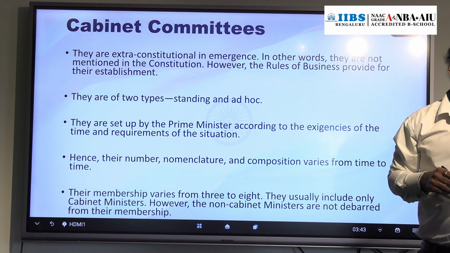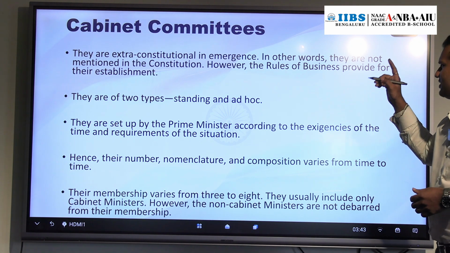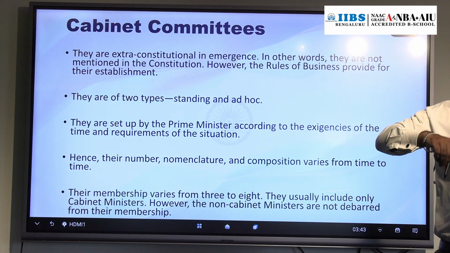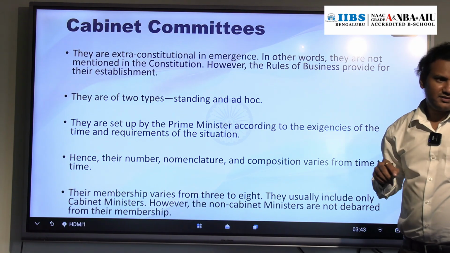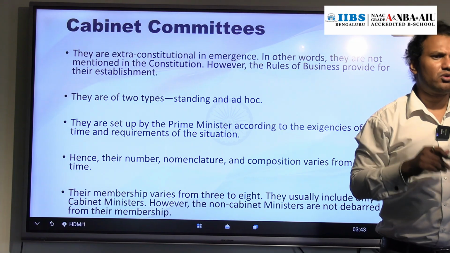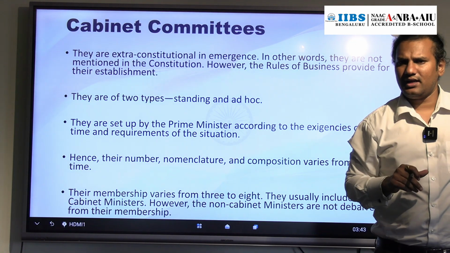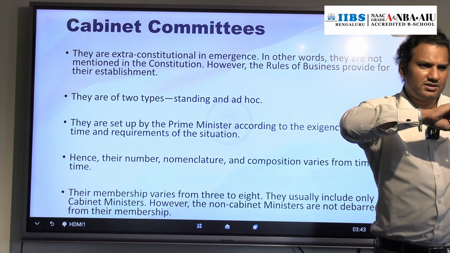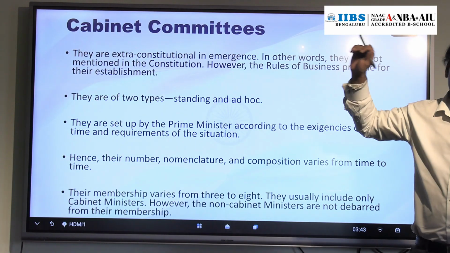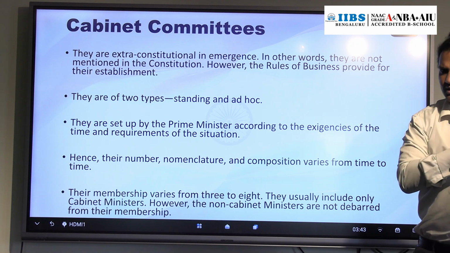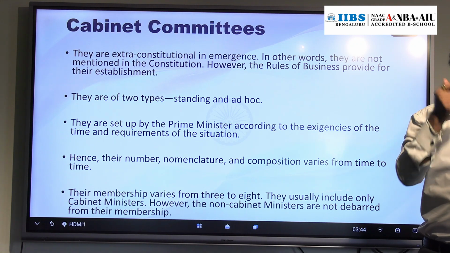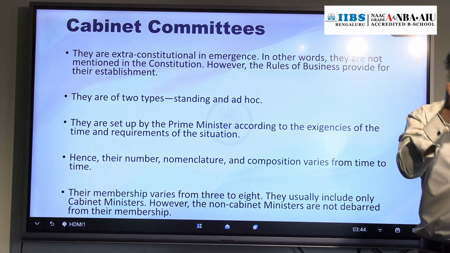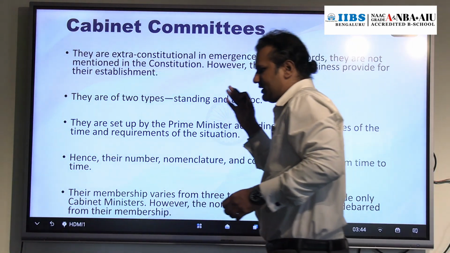It is like an extra-constitutional body, but remember these are not mentioned in the Indian Constitution. But in Parliament there are rules of business. In Parliament they have certain rules and regulations. One such regulation is the rules of business. In that it is mentioned about the establishment of cabinet committees. In the Constitution it is nowhere mentioned. But in Parliament's rules of business, it is mentioned.